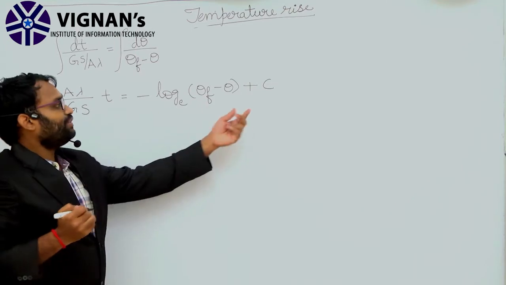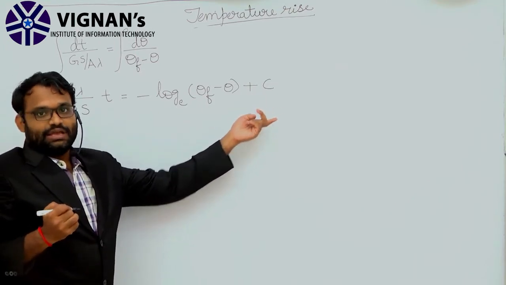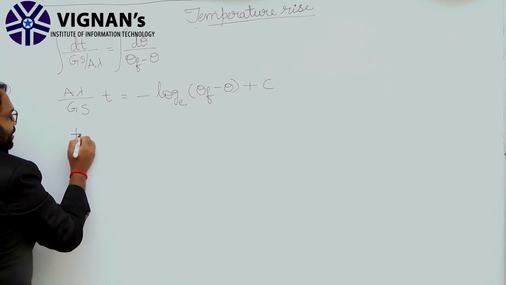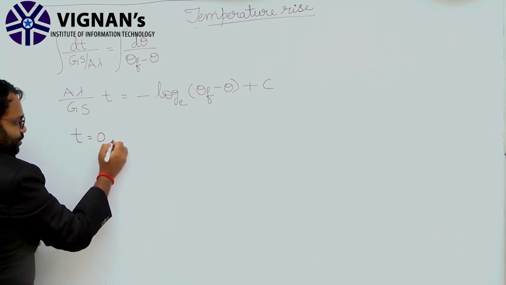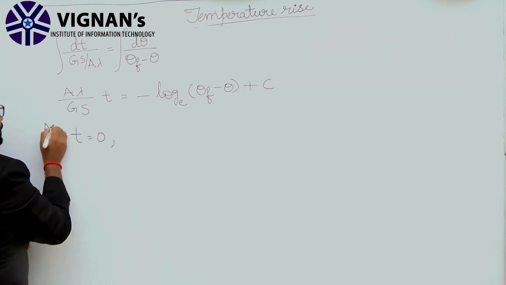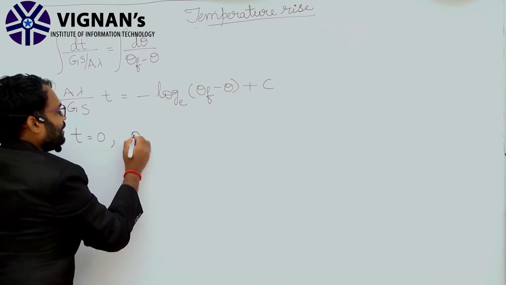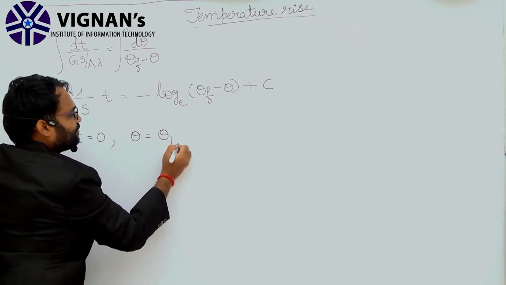Now we will solve for this integration constant C. Take T equal to 0 and theta equal to theta 1.